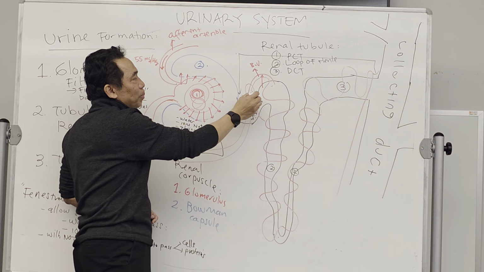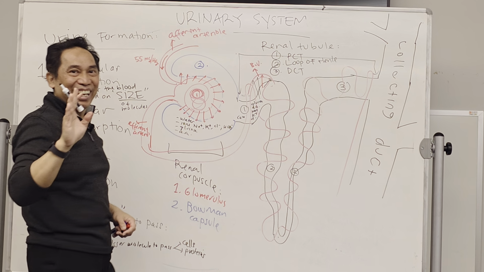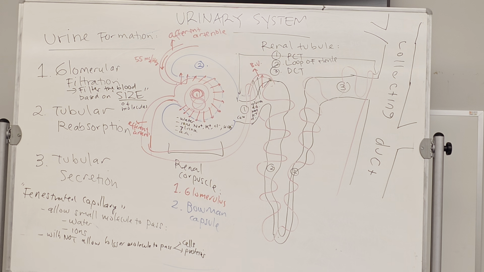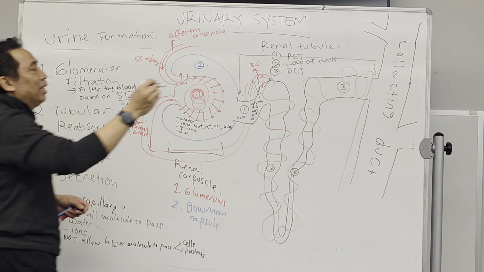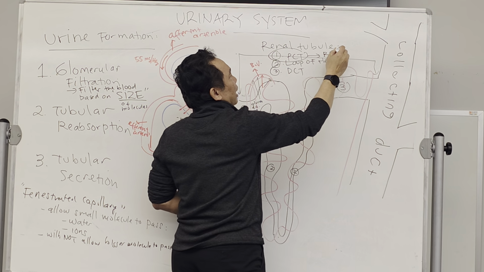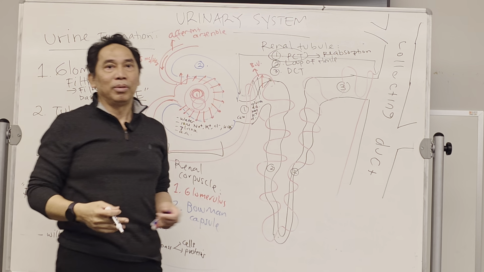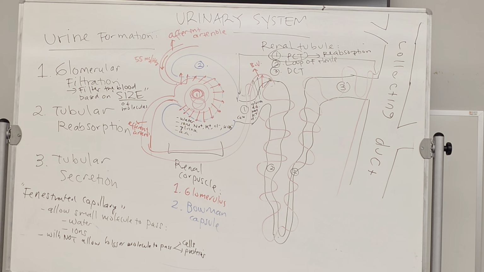Therefore, we reabsorb them back into the blood. Okay? So mostly this reabsorption has to be done first. It means that the PCT over here is the place for reabsorption. Make sure we take the important molecules back.